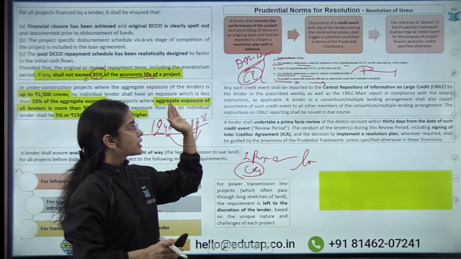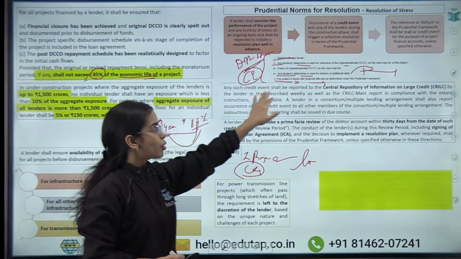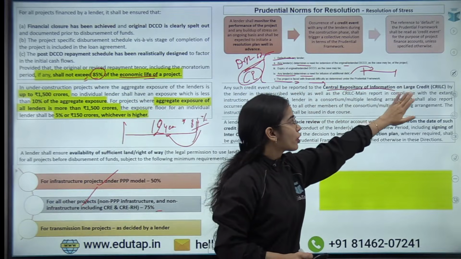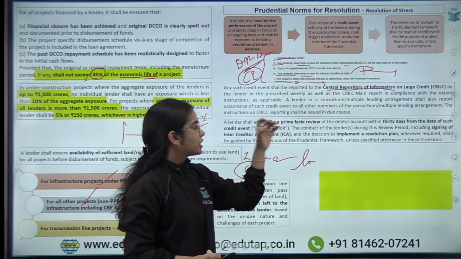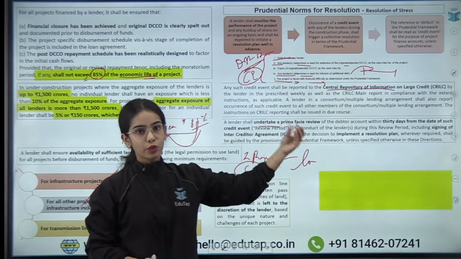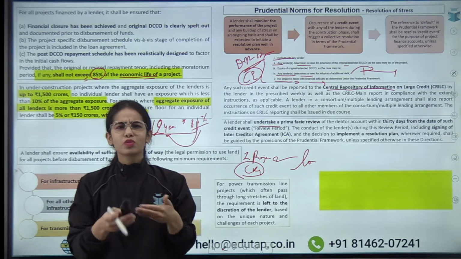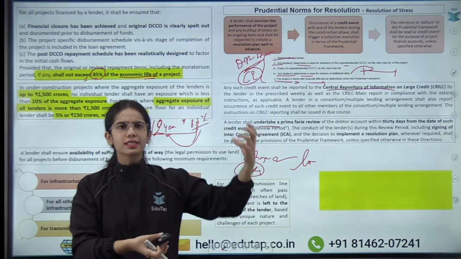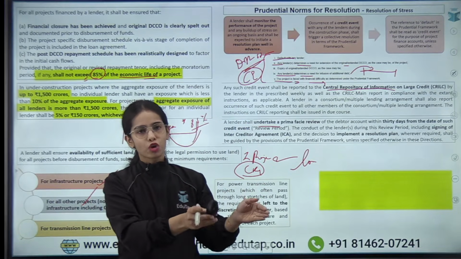So in this case, the credit event, the difficulty or the stress, has to be informed to the central repository of information on large credit, and there should be a prima facie review. The review should establish whether the credit event or the stress is just basic stress, because the rain is happening, because the flooding is happening. That's why the project has to be stopped for a short period of time.